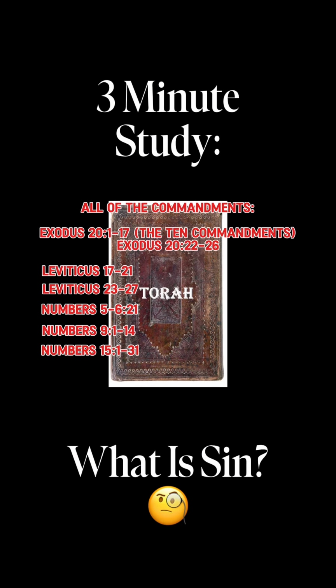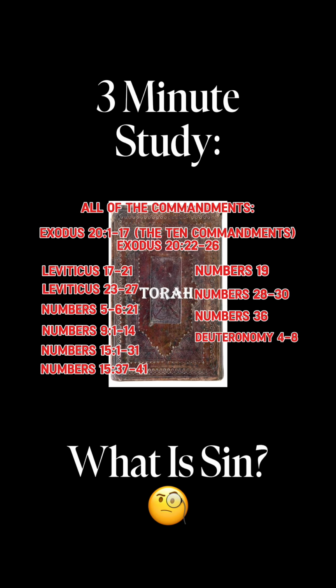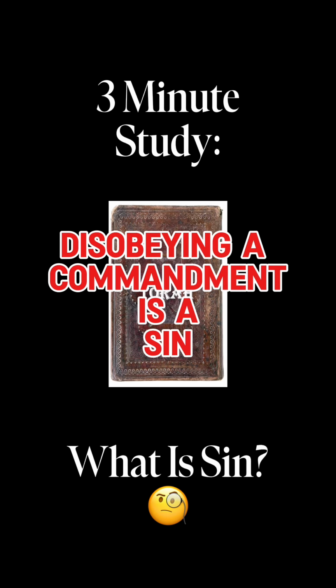Numbers 15:1 through 31. Numbers 15:37 through 41. Numbers chapter 19. Numbers chapters 28 through 30. Numbers chapter 36. Deuteronomy chapters 4 through 8. Deuteronomy chapters 10 through the end of chapter 30. These are exactly where we find the Lord's instructions to Moses and Moses' instructions to us. So breaking one of these instructions is exactly by definition what a sin is.